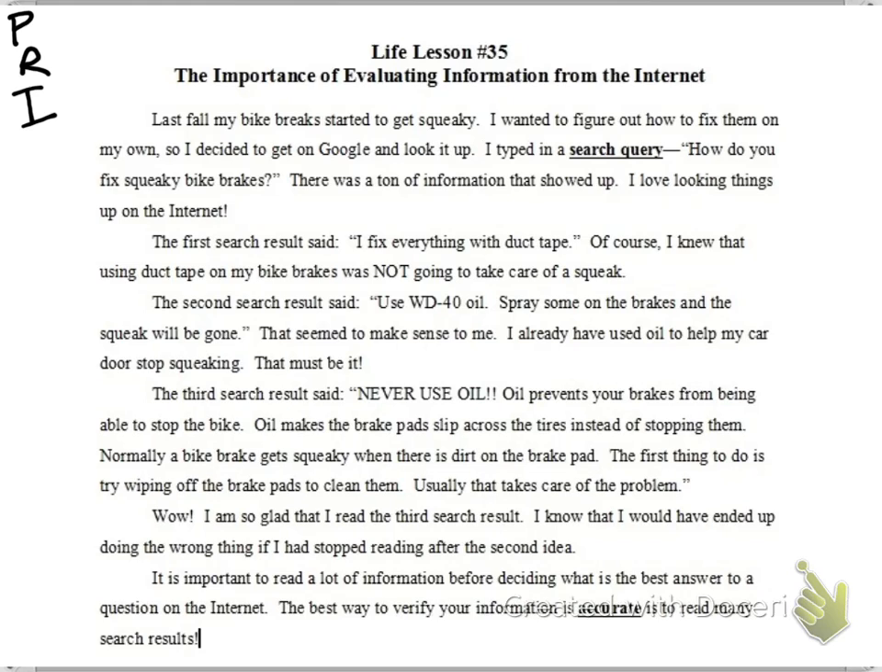When I'm looking at it, there aren't a whole lot of text features. I have a title here. I also have some bold words at the very top and also at the bottom, but not a lot more than that. So I'm going to look at the title and see what I can figure out. It says, the importance of evaluating information from the internet. And then I have the bold words search query and accurate down at the bottom.